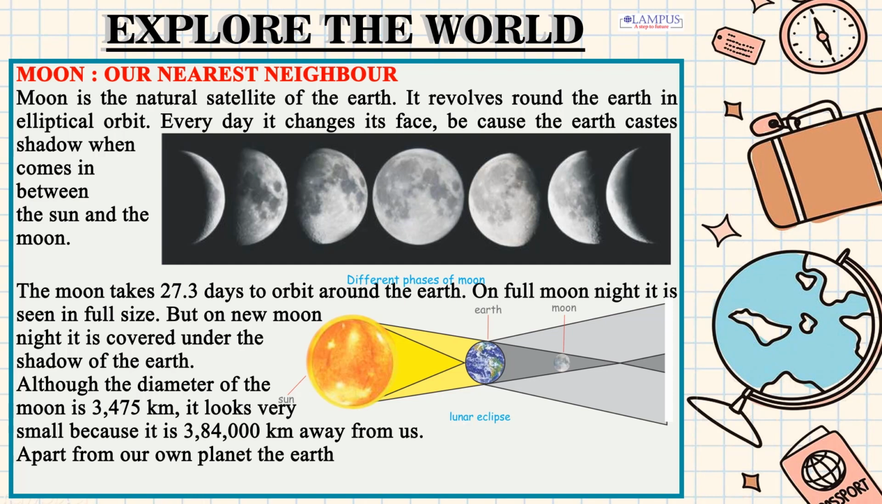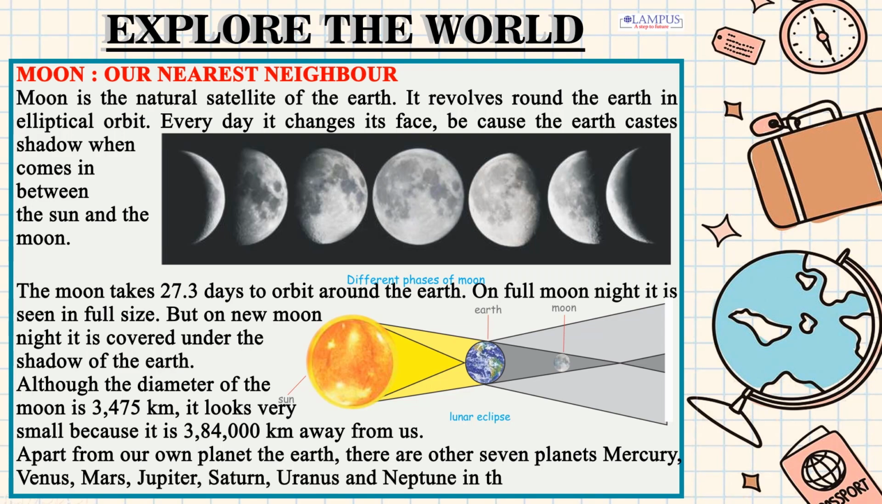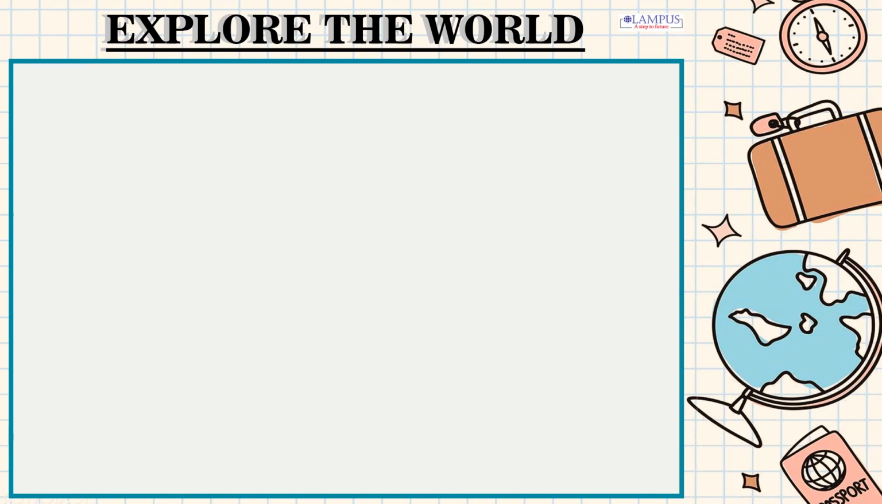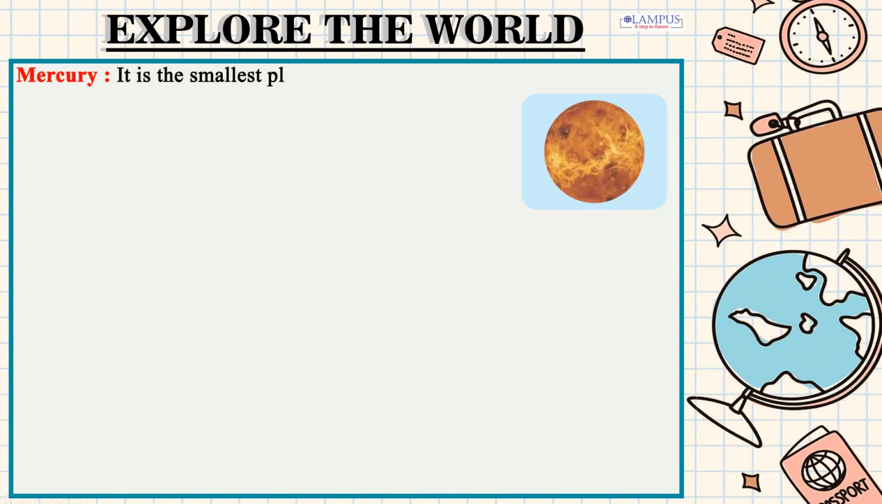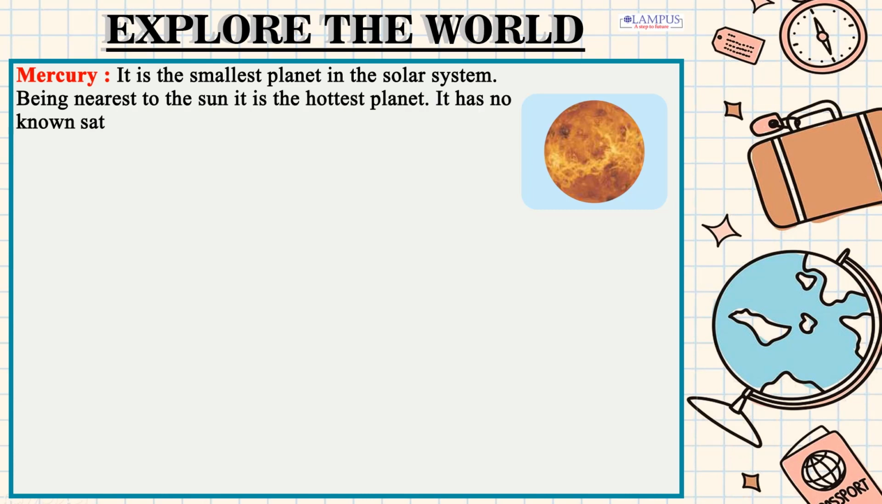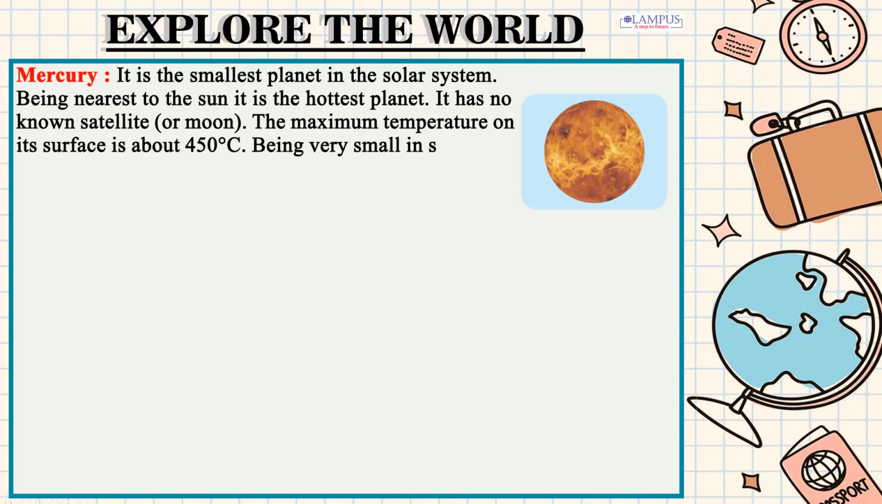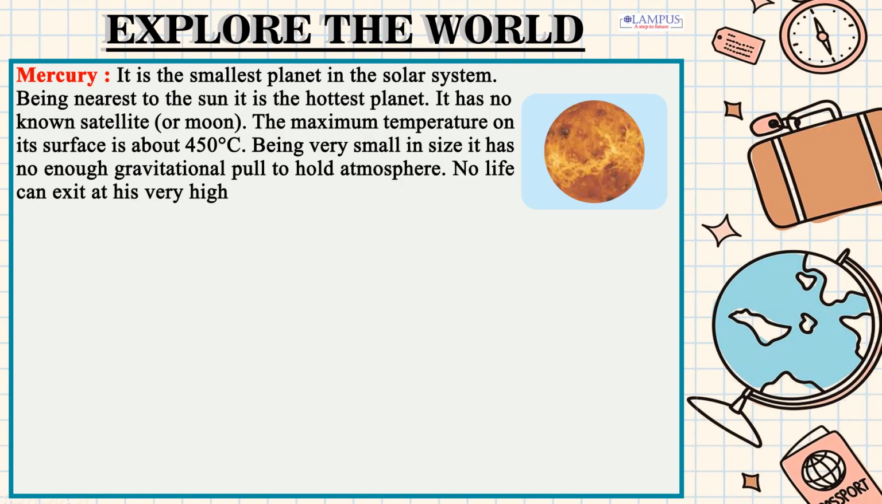Apart from our own planet the Earth, there are other 7 planets: Mercury, Venus, Mars, Jupiter, Saturn, Uranus and Neptune in the solar system. Mercury. It is the smallest planet in the solar system. Being nearest to the Sun, it is the hottest planet. It has no known satellite, or moon. The maximum temperature on its surface is about 450 degrees Celsius. Being very small in size, it has not enough gravitational pull to hold atmosphere. No life can exist at this very high temperature.